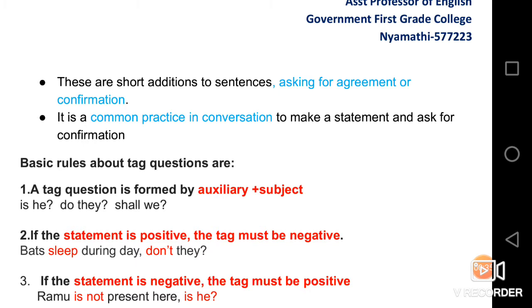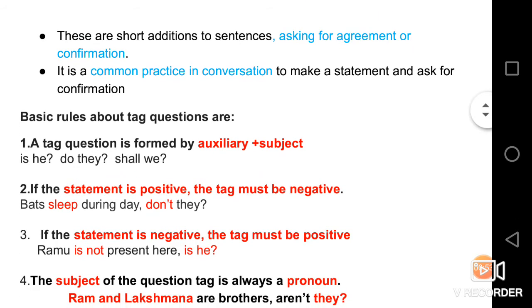They are: a tag question is formed by auxiliary verb plus subject plus question mark, and every question tag ends by a question mark. Take for example, is he, do they, shall we. If the statement is positive, the tag must be negative. Take for example, bats sleep during day, don't they?